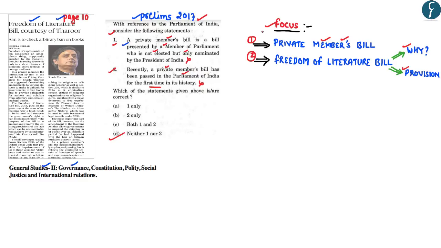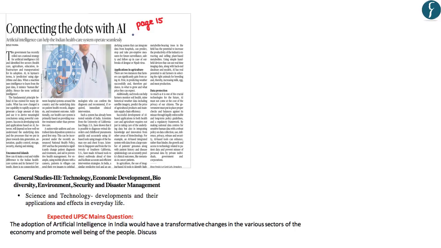Thus, having analyzed all the aspects related to this particular article, let us now move to the next article. This particular article appears on page number 15 of the Science and Technology section of The Hindu newspaper. The title of the article is Connecting the Dots with Artificial Intelligence. This article shall be important from the perspective of GS Paper 3, Technology, under the subsection Science and Technology, Developments and their Applications and Effects in Everyday Life.